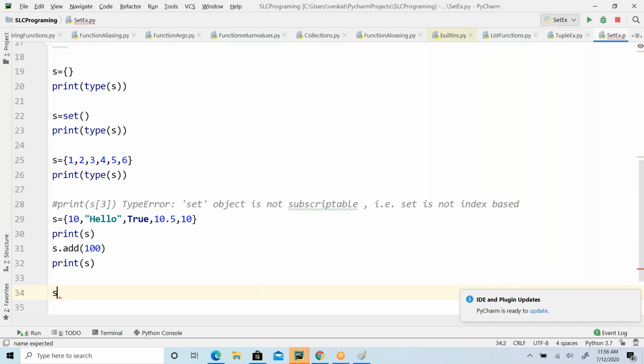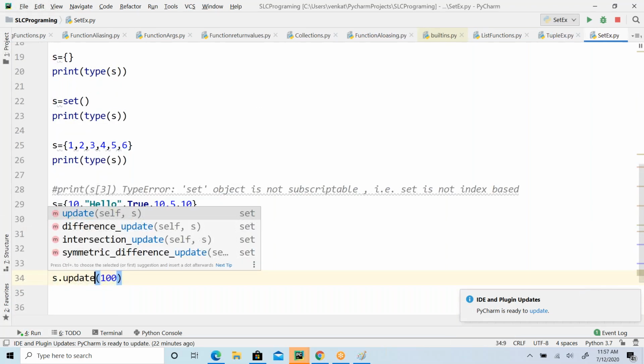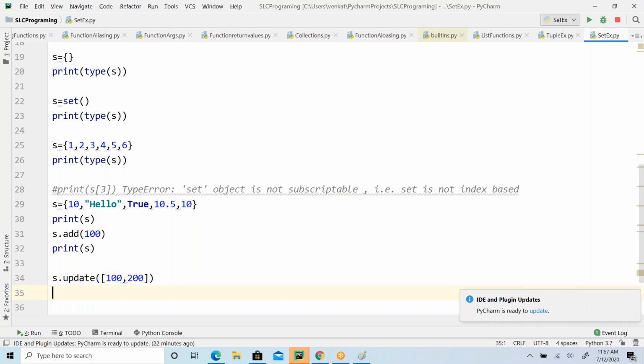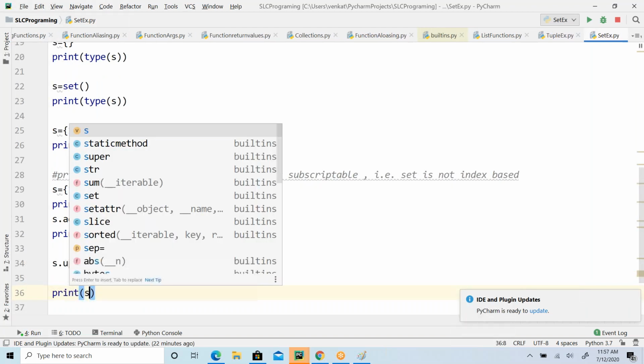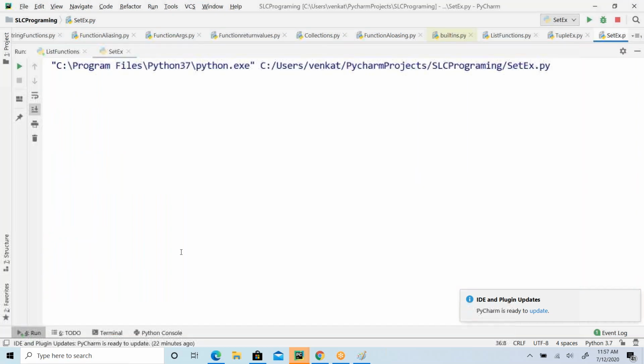If you want to add a single element to the set, you can use this add function. But with update function, if you want to add multiple elements, like 100, 200, or a sequence, a list of elements that I want to add to my set, then you can go with the update function.